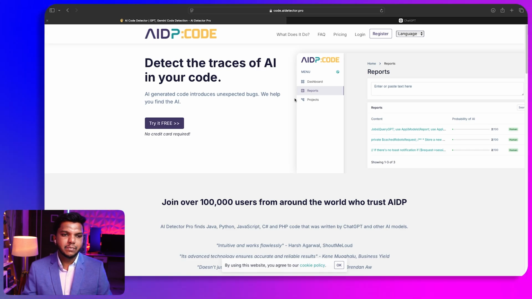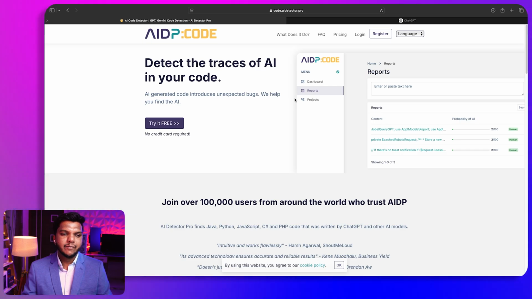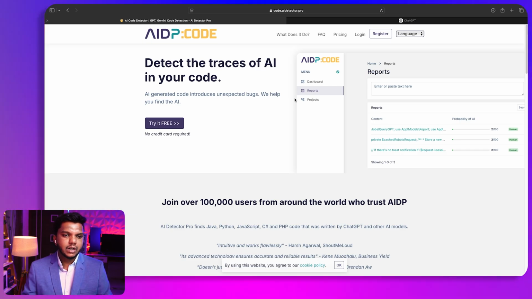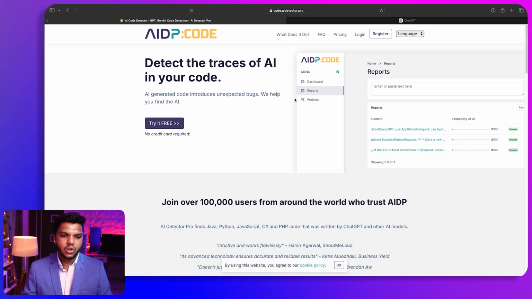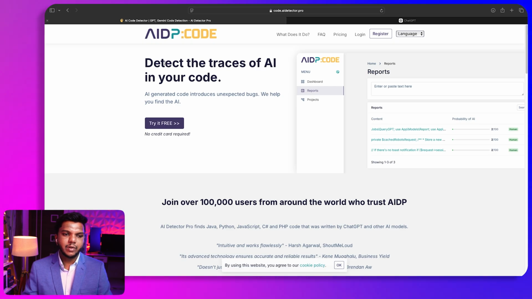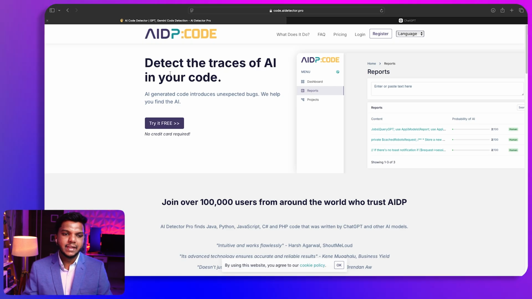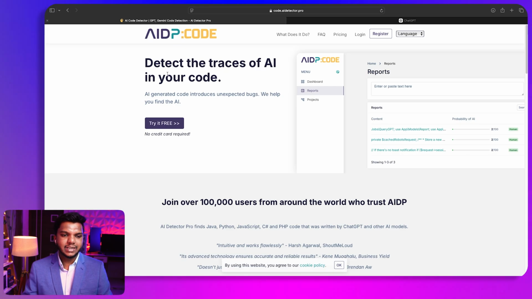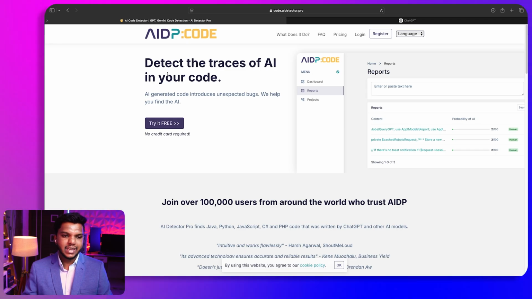So the AI tool that we're going to be covering is AI Detector Pro code. This particular AIDP code will help us to detect whether the code is generated by AI or not. And you can see here the headline of the website is detect the traces of AI in your code. So with the help of this, we can detect whether a code is generated by AI or not.